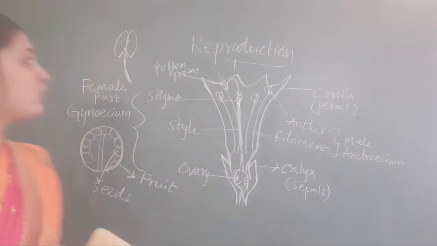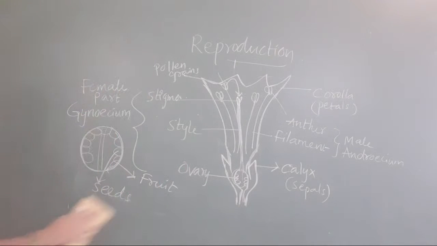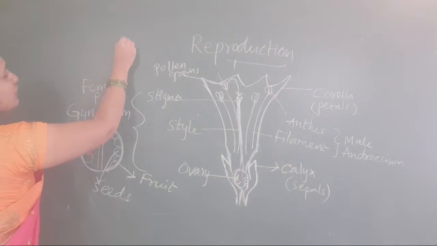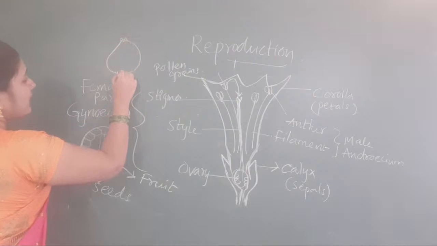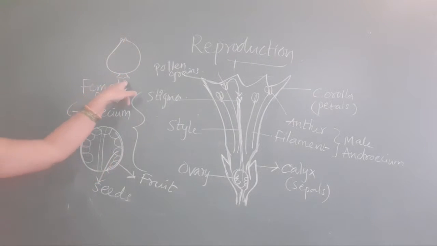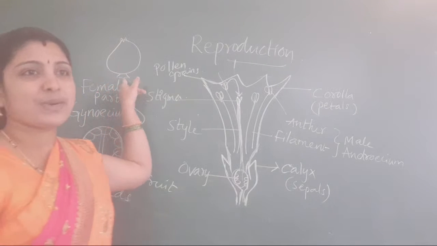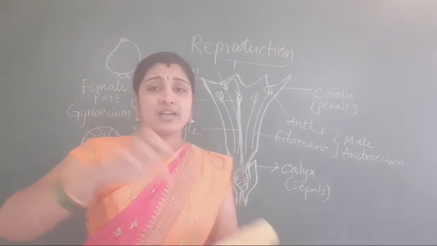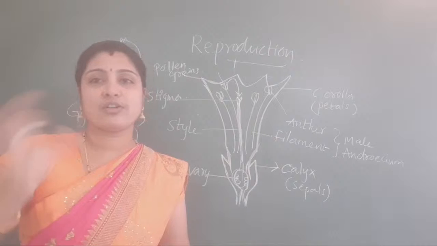You observe the guava fruit, okay, students? Here what is present? This calyx, corolla, they are present actually. They fall off.